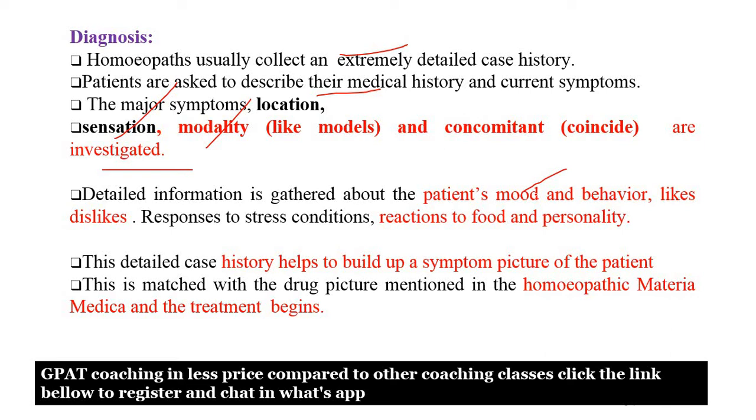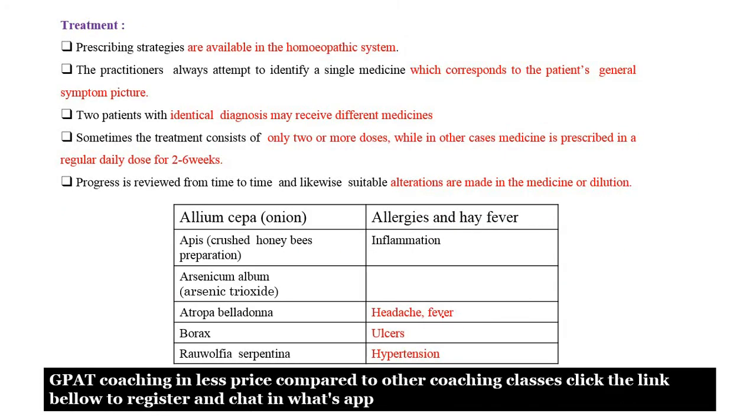When they gather detailed information in the homeopathy system, they understand the reason for the patient's problem. Then this detailed case history helps to build up a symptom picture of the patient. That means the patient is getting this symptom because of this problem. Like this, a detailed history is developed. This is matched with the drug picture mentioned in the homeopathic materia medica, which is the medicine treatment available in this homeopathy system.